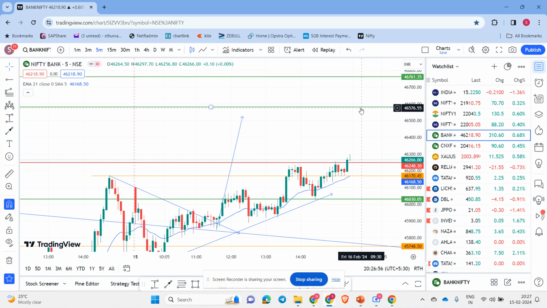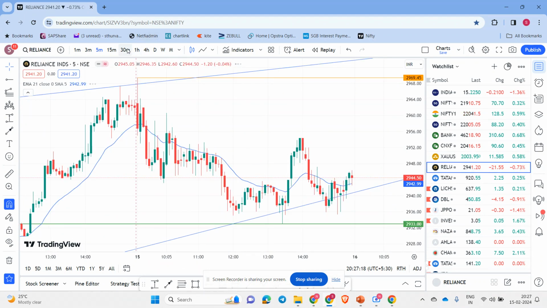Tomorrow, the first target we are expecting is 46,576 or 46,600, and the second target is 100 points more. So this is what I could see for Bank Nifty tomorrow. For Bank Nifty, I'm not looking for any sales tomorrow.